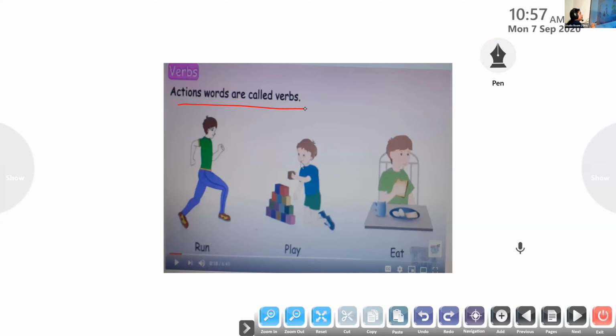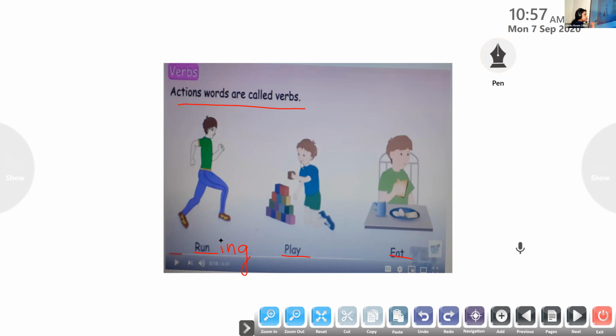Here are some more examples for action words. Run is an action word. Play is an action word. Eat is an action word. So today's topic is action in progress. What did I tell you? We add ing to the verb to form action in progress. Have you all understood?